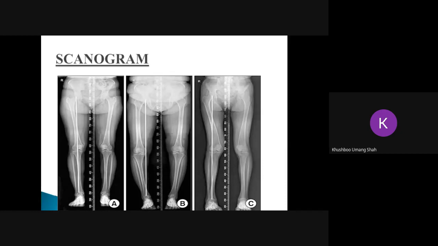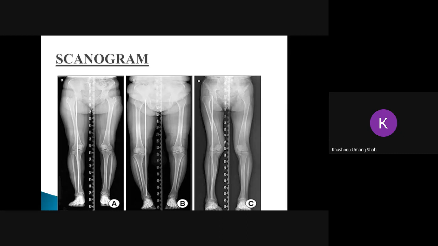In the second image, you can see that when the line is drawn from the head of the femur to the center of the knee and the center of the ankle, the line is deviated to the medial side. So it is a classical example of genu varum. And in the third image, when the line is drawn from the head of the femur to the center of the knee and center of the ankle, it is deviated laterally. So it is an example of genu valgum.